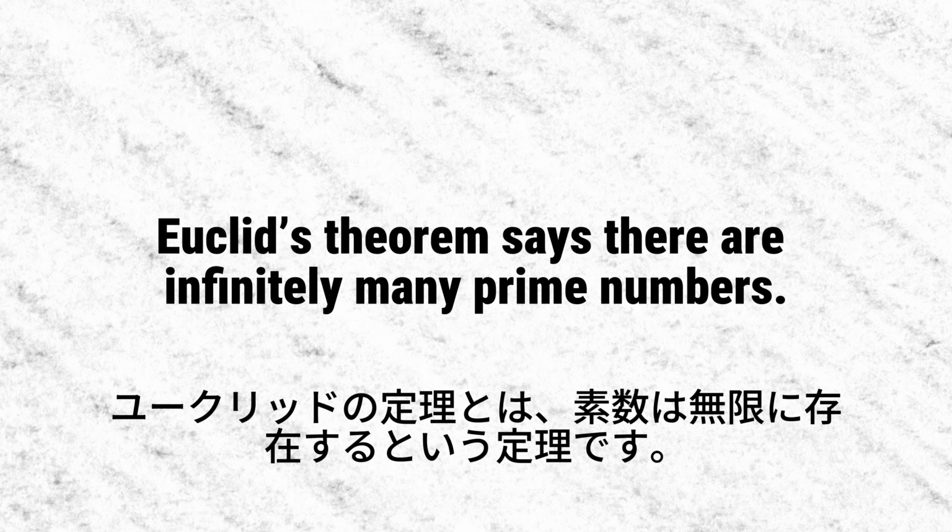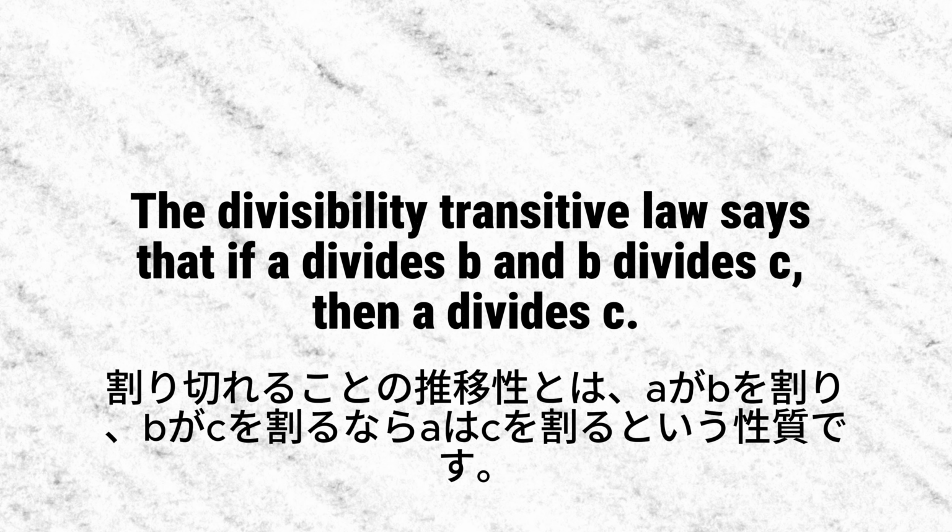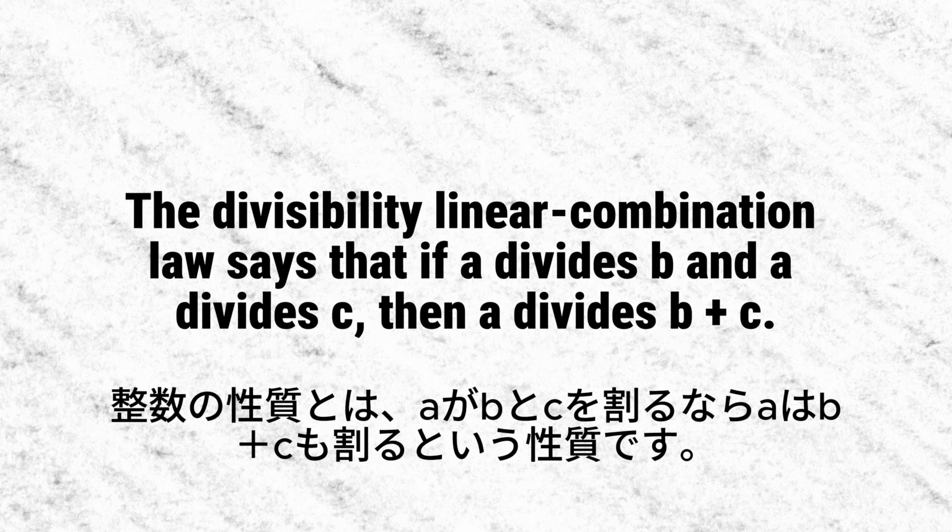Euclid's theorem says there are infinitely many prime numbers. The divisibility transitive law says that if A divides B and B divides C, then A divides C. The divisibility linear combination law says that if A divides B and A divides C, then A divides B plus C.